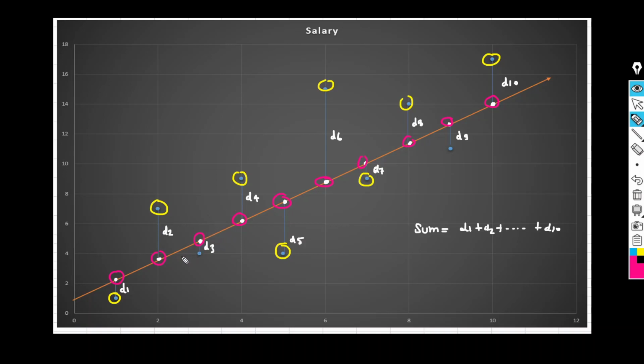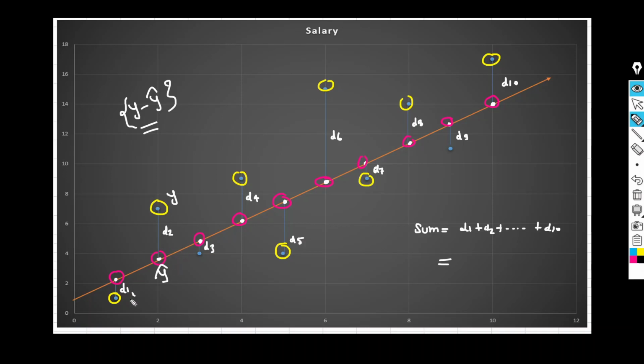For that, we will first calculate the distance. If you see here, this is the actual value, we can say y, and this is your y hat. So we will try to find the distance, y minus y hat, for each data point. Then we have to add all these distances. So I want to do sum equal to d1 plus d2 plus d3 and so on up to d10 points. But if you see here, this formula we will use to check the distance.